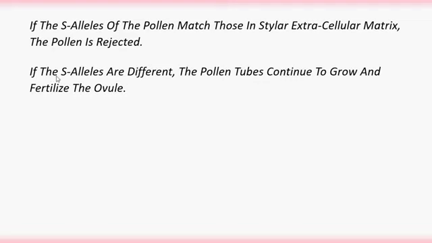If the S alleles are different, then the pollen tubes continue to grow and fertilize the ovule. Please remember these two points to understand the further concept in self-incompatibility.